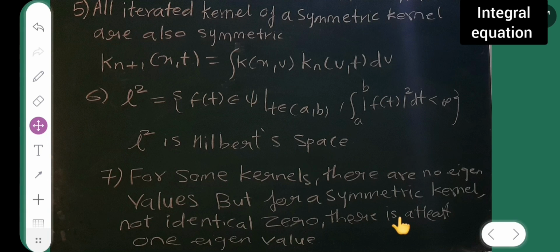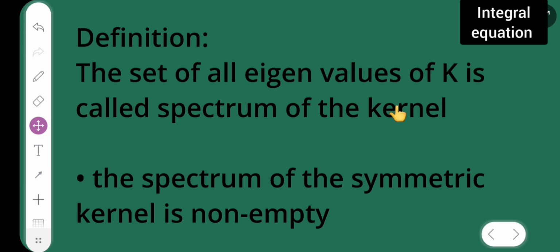And one more, the last definition: the set of all eigenvalues of K is called the spectrum of the kernel. The spectrum of the symmetric kernel is non-empty. So these are some very important points. I all have to know these points, and I will be proving some of the proofs or theorems, you can say.